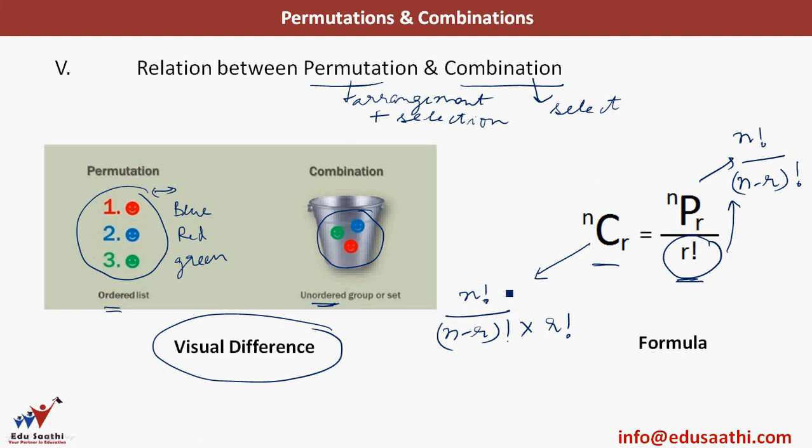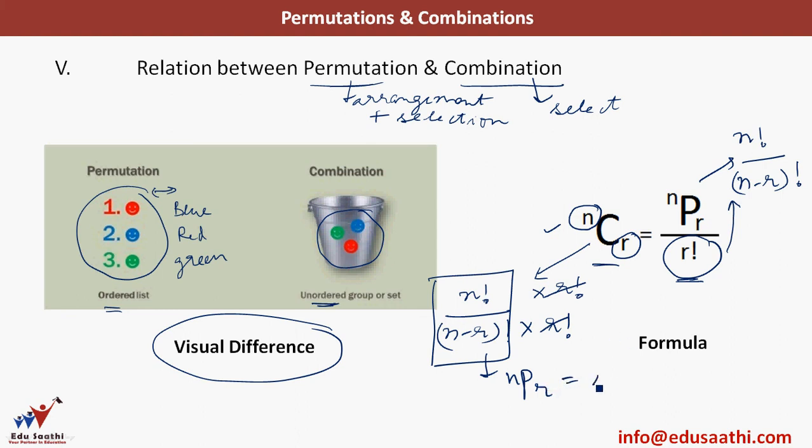So whenever, let's say you have n things, out of those you have to select r things, you will use nCr. And if you have to arrange these r things, just multiply by r factorial. This r factorial and r factorial will cancel out, and you have this formula, which is nothing but the formula for nPr.